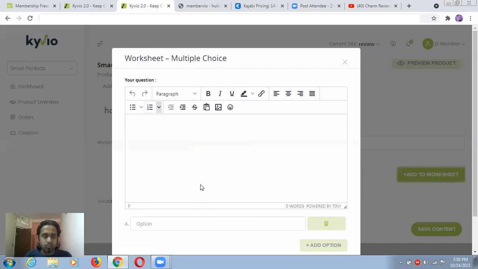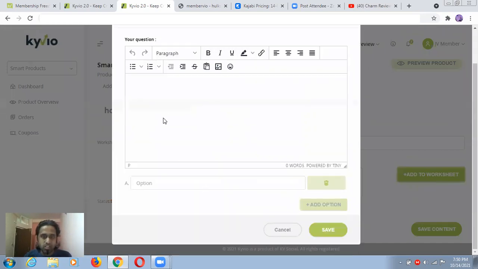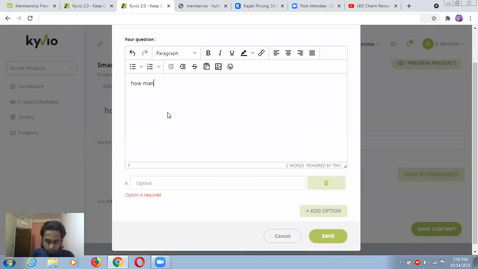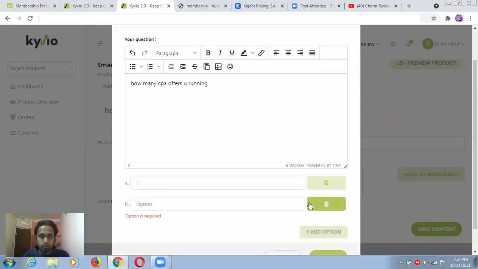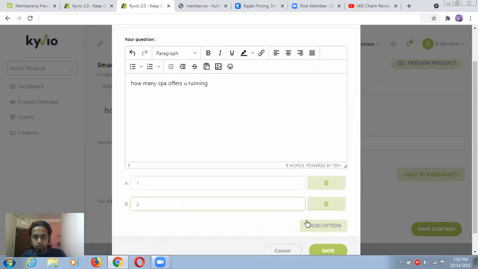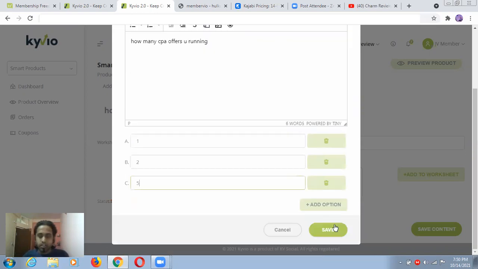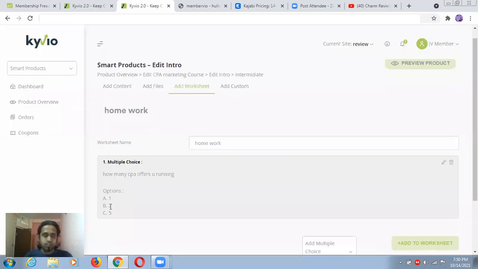For example, for your questions, you can put some options here. For example, you can put the question, then option number one, option number two, option number three, and just save this. So these three options will look like this.